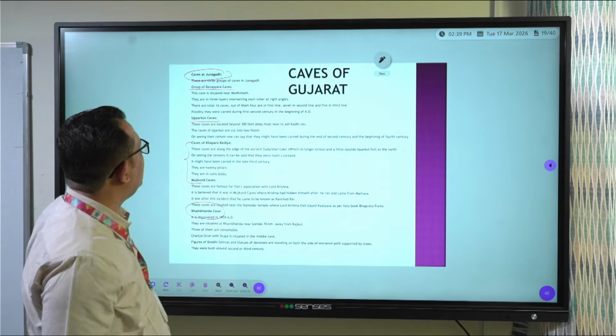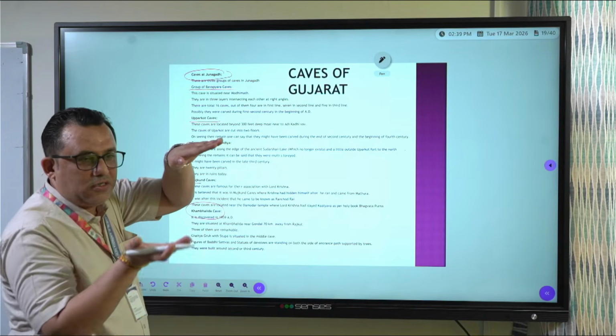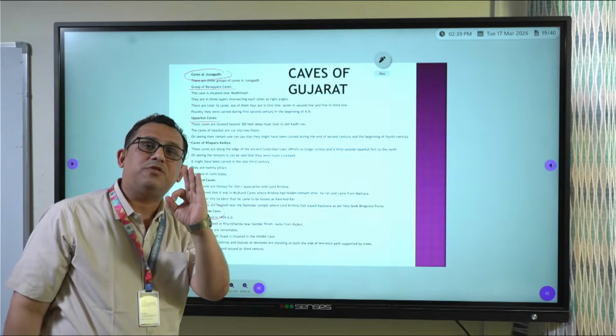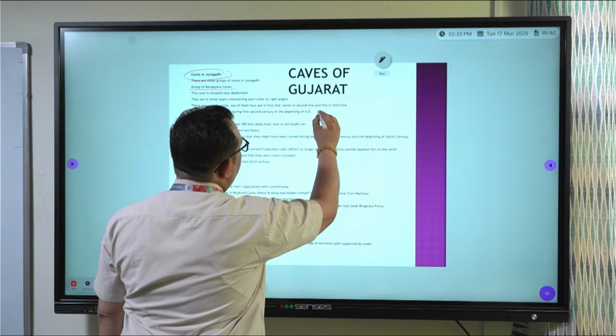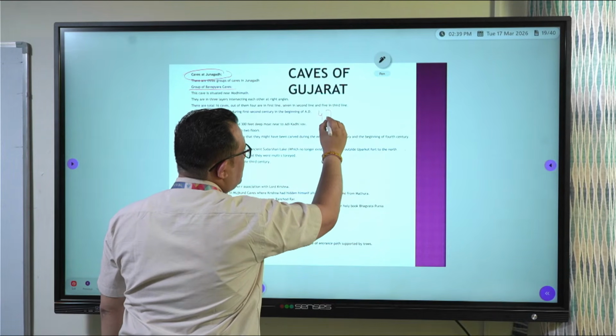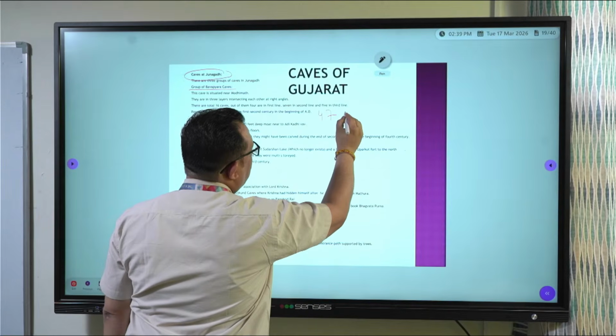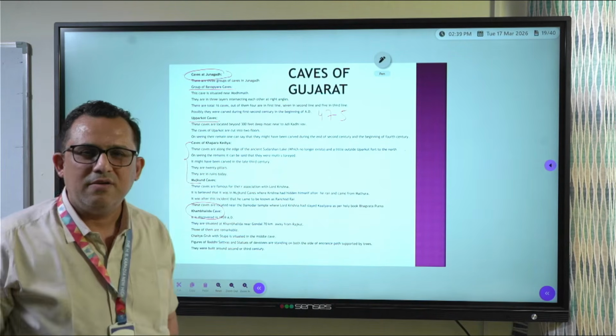Total these three layers comprise 16 caves. In first line you will find 4 caves, in second layer 7, and in the third line 5. So you can remember 475.